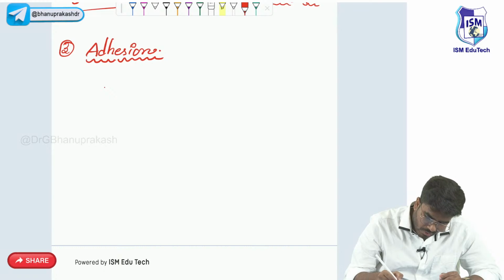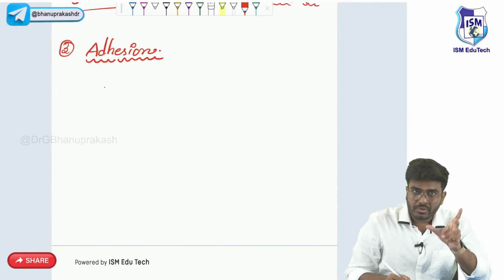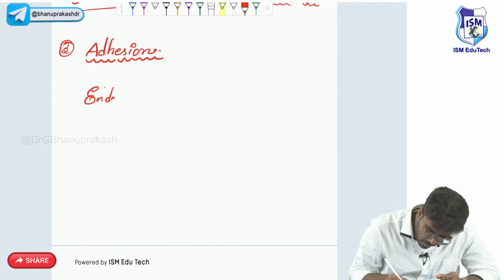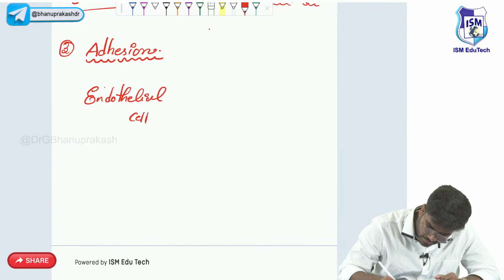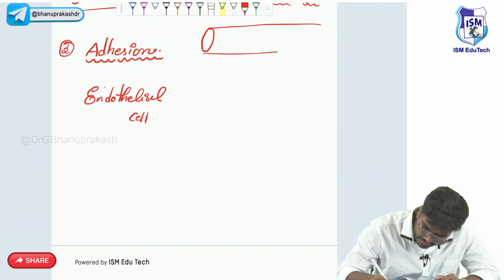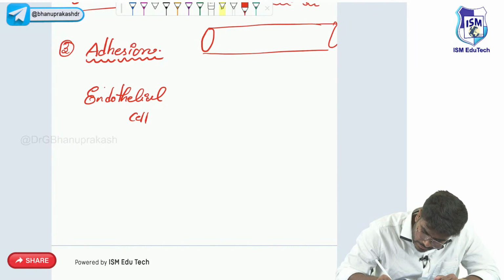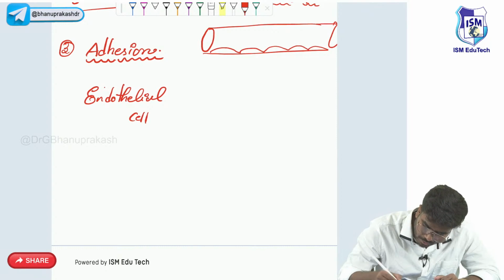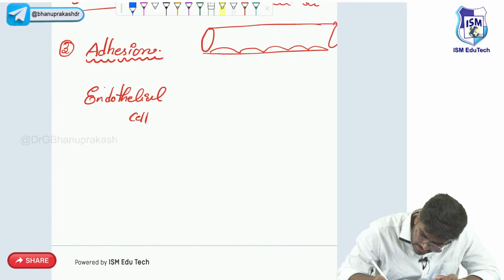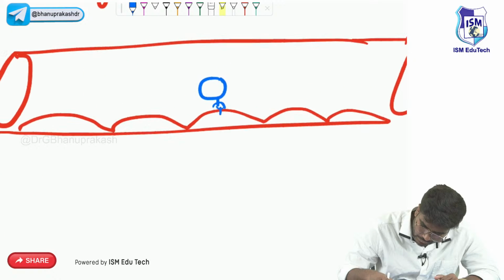Okay. So now for adhesion, again, here is that beautiful girl, that beautiful endothelial cell. Okay, let me show you here. This is the blood vessel. Now what has happened? Here are the endothelial cells. Now our WBC is totally bound. That's it. It's no longer moving.